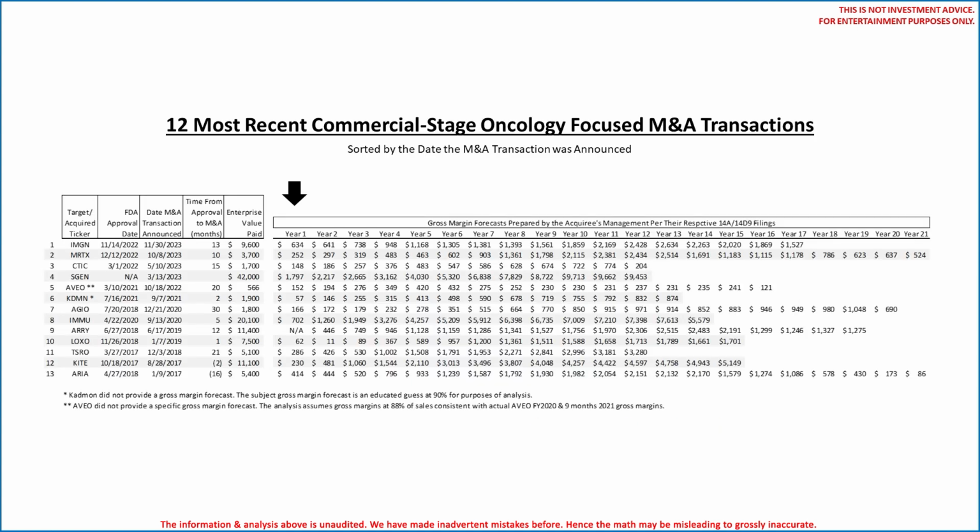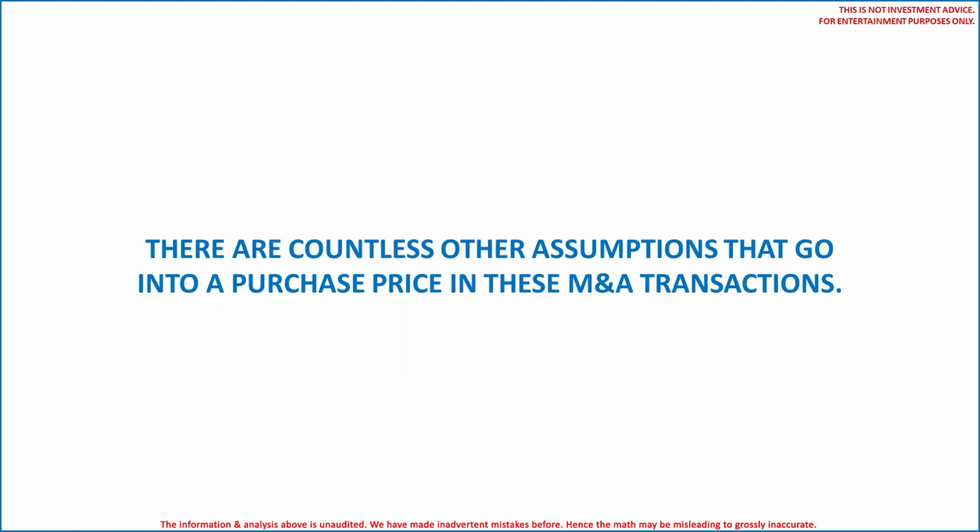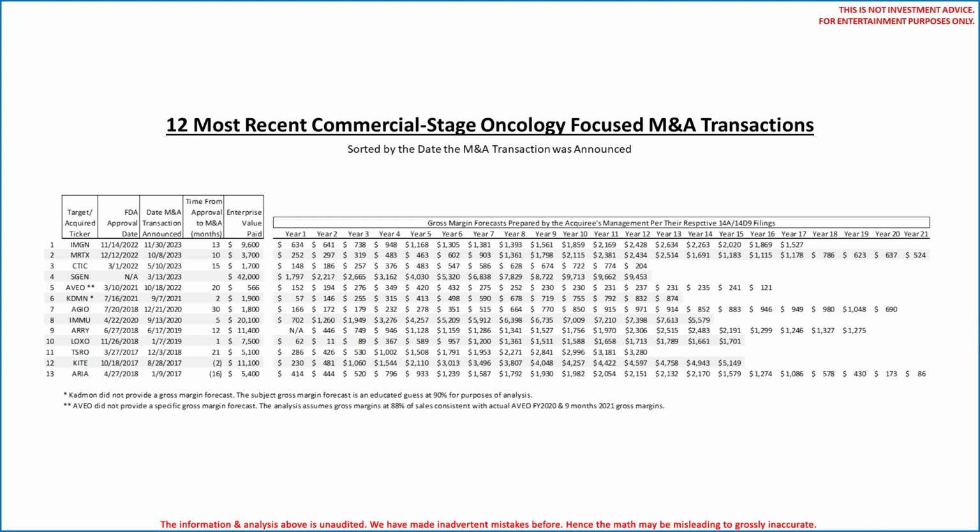In plain English, the analysis assumes the company is being acquired for its product's future gross margin dollars just as if the acquirer was buying an income stream. You decide for yourself if it is relevant. There are countless other assumptions that go into a purchase price in these M&A transactions. This is only one of them, but future cash flow expectations are obviously important.